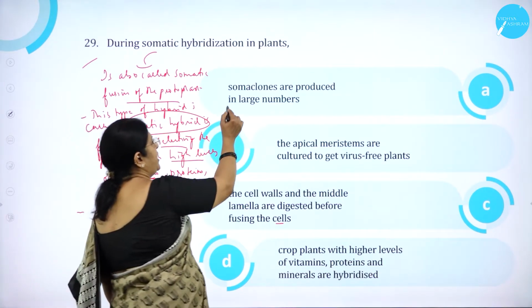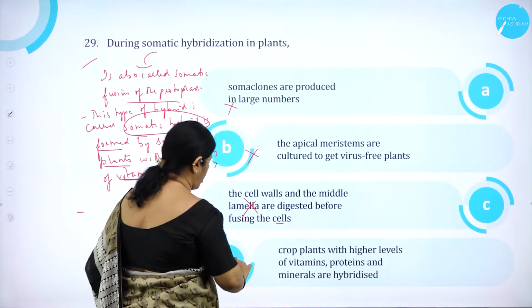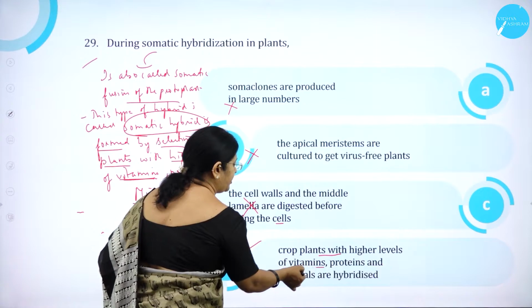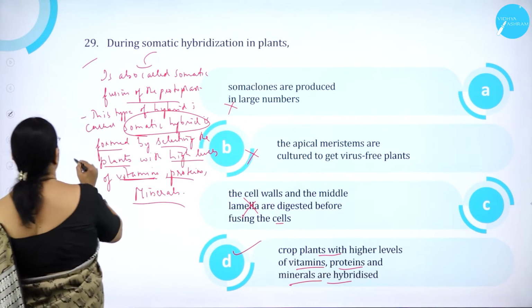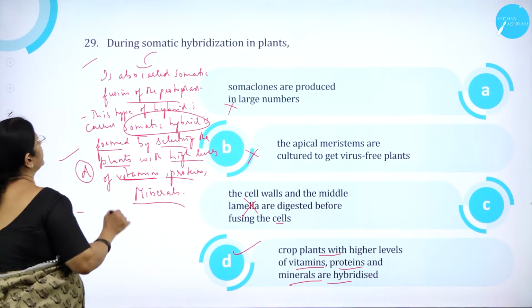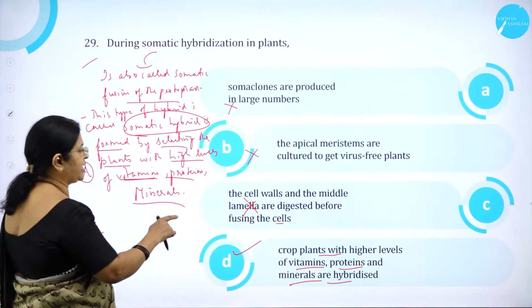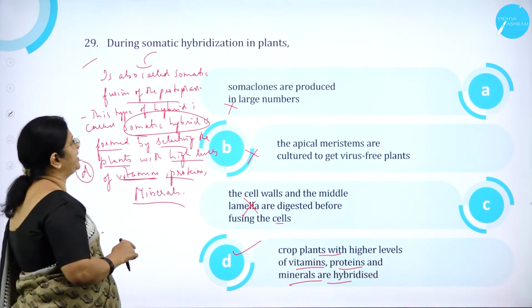So option A is wrong. Option B is wrong. Option C is wrong. Option D is correct. Why? Crop plants with higher levels of vitamins, proteins and minerals are hybridized. So option D is correct. During somatic hybridization in plants, crop plants with higher levels of vitamins, proteins and minerals are hybridized.